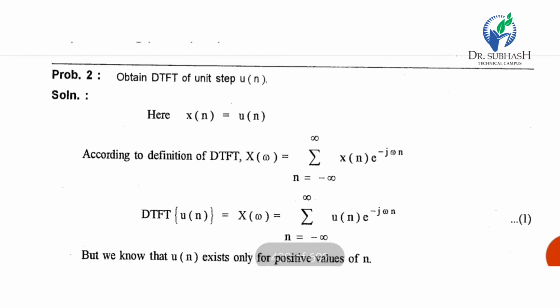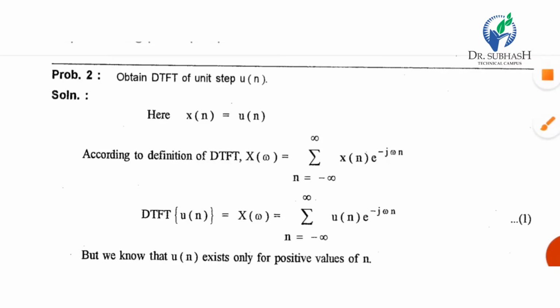So next our standard signal is the unit step signal. On the positive side all the values are 1, so it is called unit step u of n. Delta n is only at n equal to 0. U of n means from n equal to 0 to n infinity, on the positive side all the values are 1.